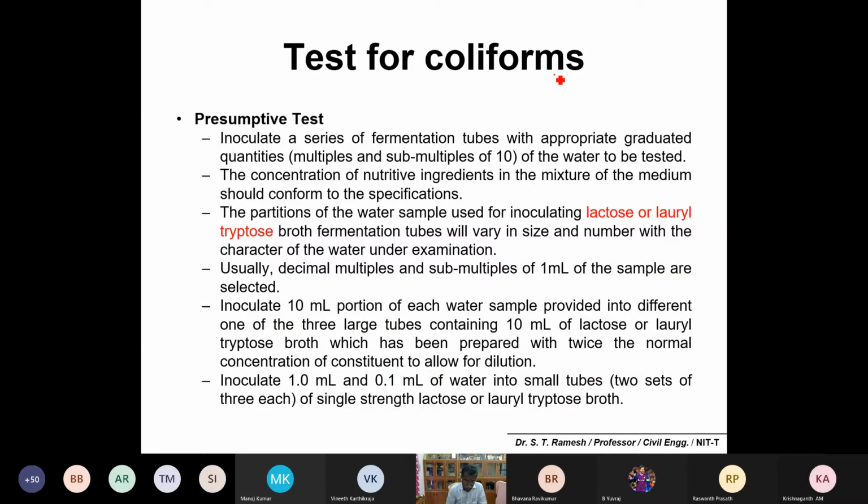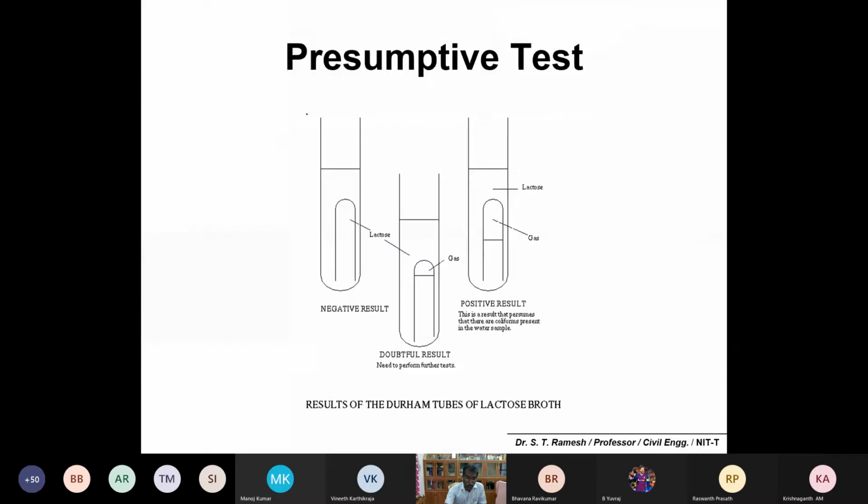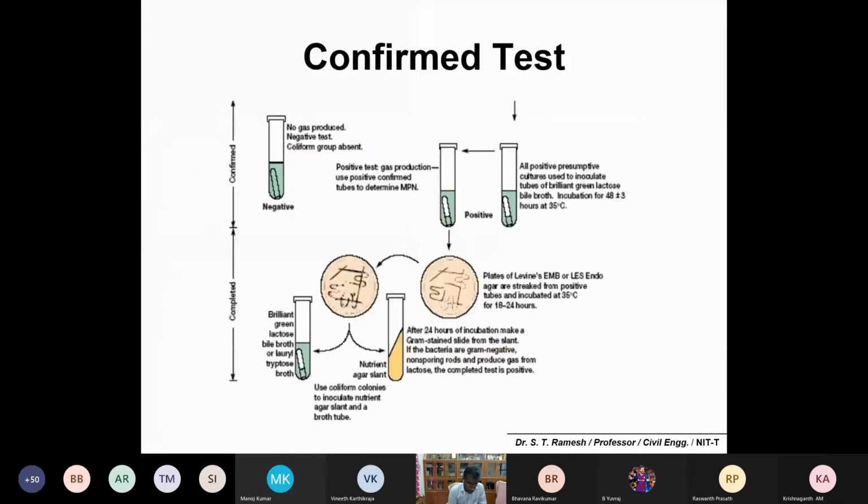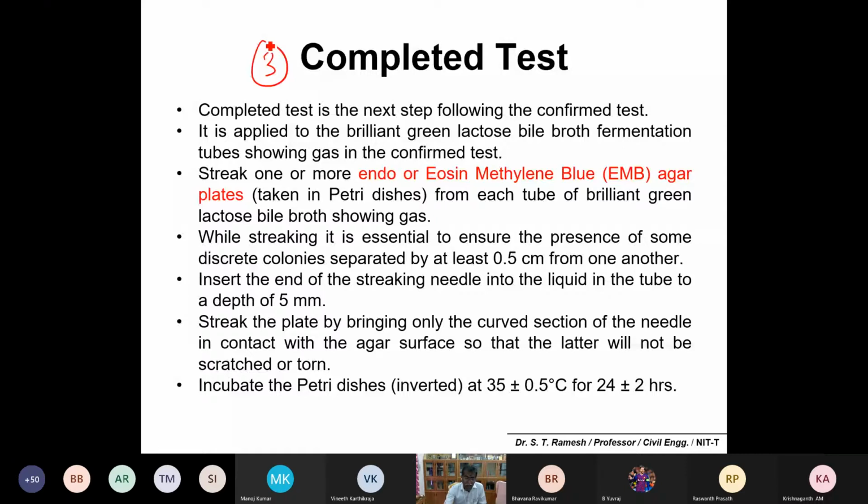Now the test for coliforms. Okay, so let me make it very simple, very clear, at least for UG level understanding. You have 3 different tests. Test number 1, presumptive test. Test number 2, confirmed test. And test number 3, completed test. So this is important. Let me make it very clear.